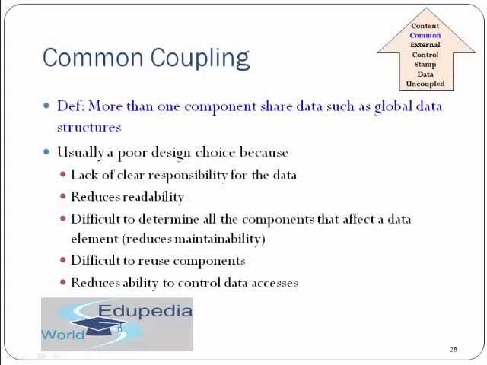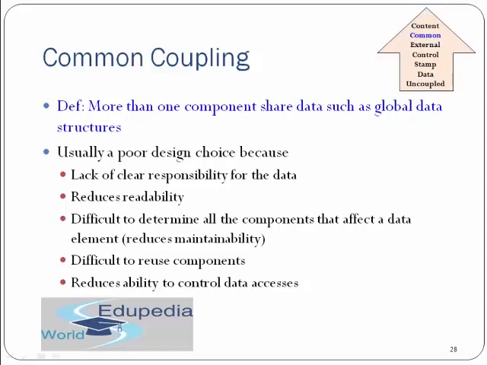Then we have common coupling. The definition of common coupling says more than one component shares data such as a global data structure. It's usually a poor design choice. Why so? Because sharing a data structure is not a good choice, since you are coupling your code really hard.